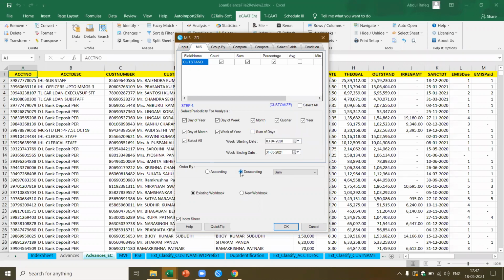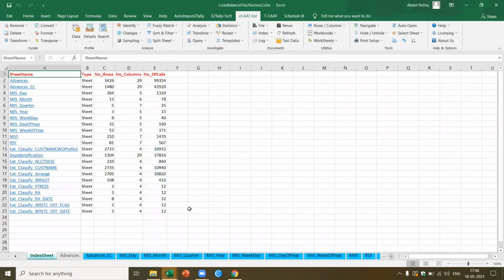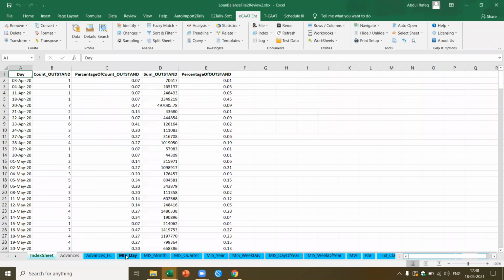For the timing, let's say I remove this. Now I got this. Just to do it a little faster, I'm going to remove it. Okay, let's give this, it doesn't matter. Now, what do you expect to see? I've selected about, let's say, see, it's actually computing last year's results, weekly results, all these things it's computed, and it's going to add the worksheets. Now you see, it has already added the worksheet for each of them. Now, if you see here, I got MIS day wise.